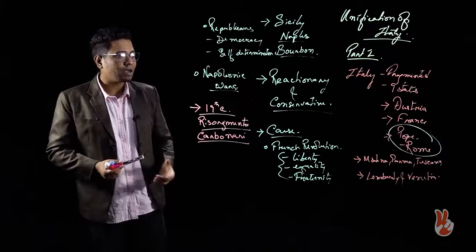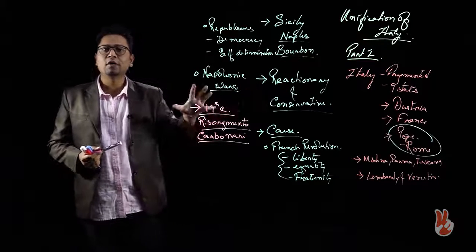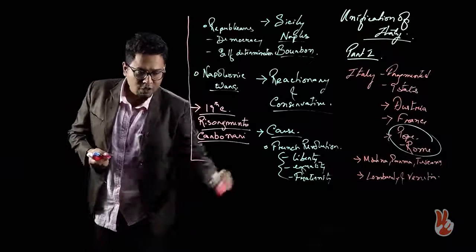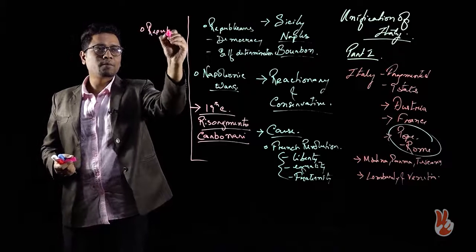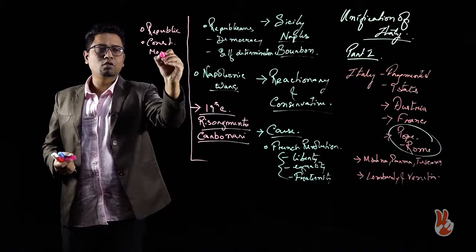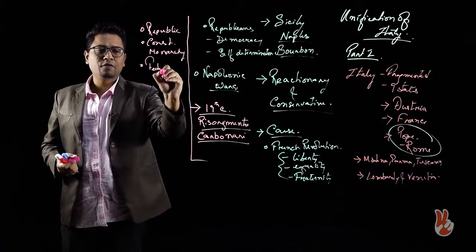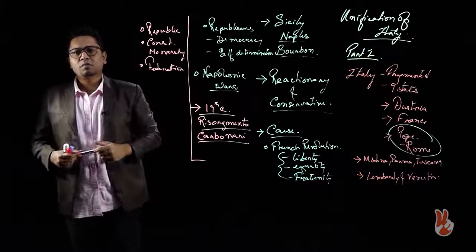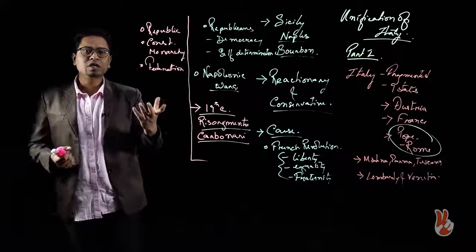So while talking about the background, this is the background for the unification of Italy. This is what's going on on the eve of the unification of Italy when the process begins. Of course, how is Italy going to be united? There are certain answers. Number one, it can either be a republic, or it can be a constitutional monarchy under one monarch, of course. And it can then also be a federation. If we are talking about a republic, it is a republican form of government with a constitution, with democracy as the principle. Okay, this is one way in which Italy can get united.